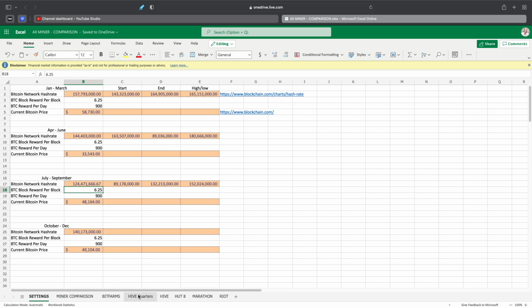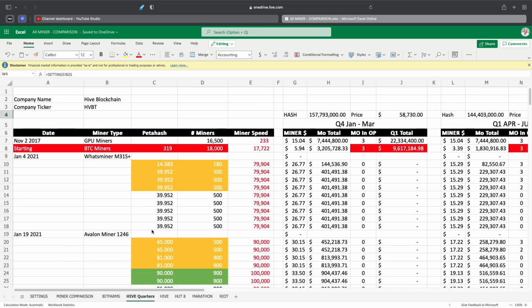So when I did this, I worked on this yesterday for about 4 hours or so. I was watching a Bears game yesterday. So this is the updated version of that sheet. It still has all the miners, obviously, but now we're breaking it down by quarter and trying to match it up with what actually Hive or some of the other companies have mined. The other ones I still have to do. I just did Hive yesterday. But I got obviously Hut 8, Marathon, Riot, and Bitfarms to do to get them updated to this new format.